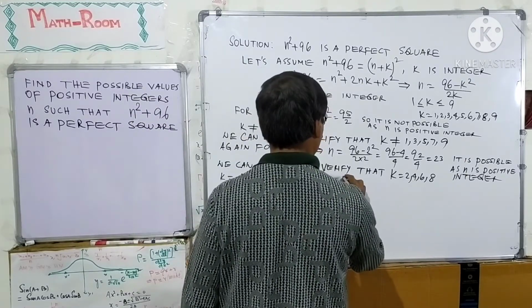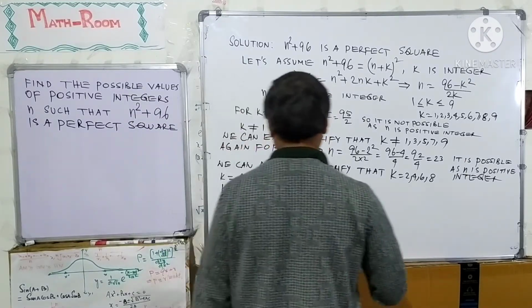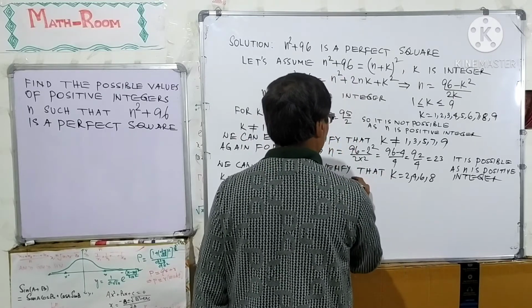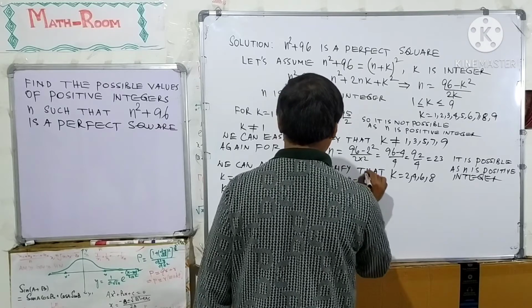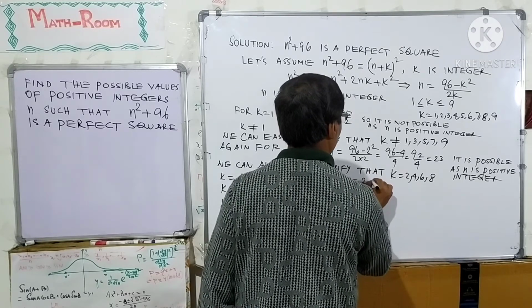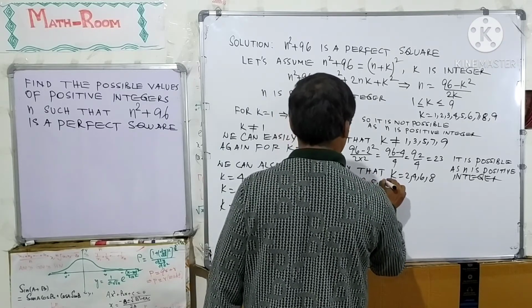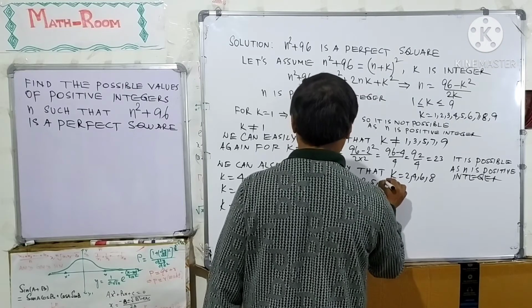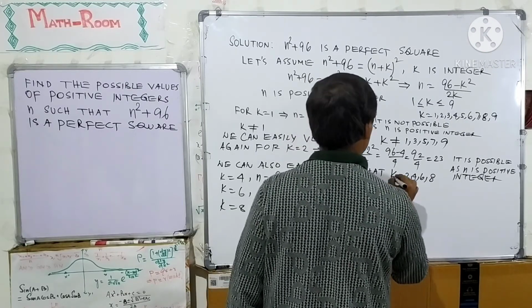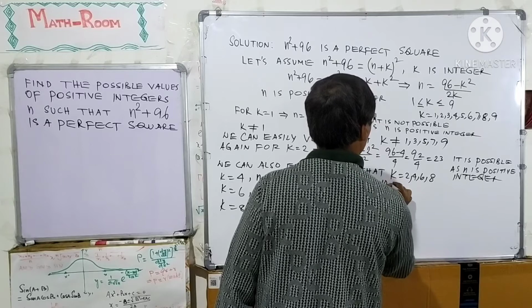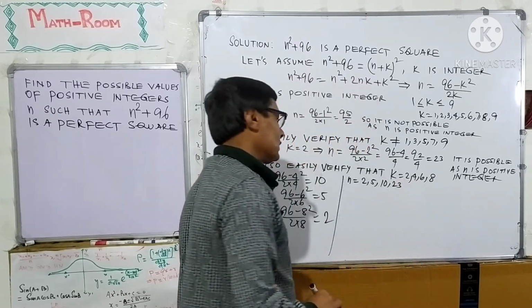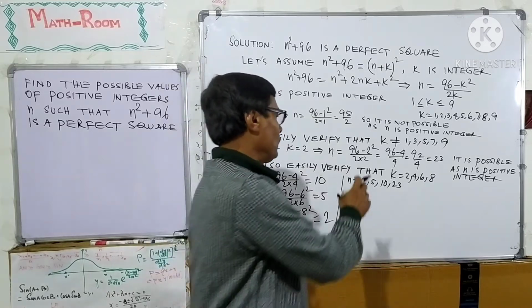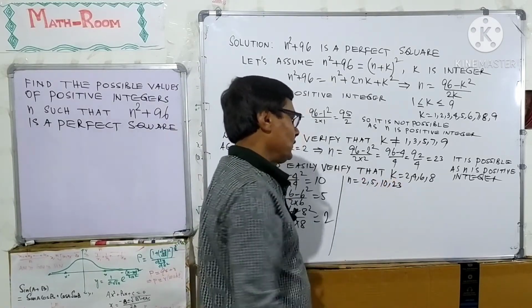So, the values of n are 2, 5, 10 and 23.